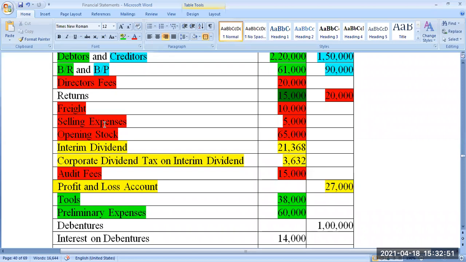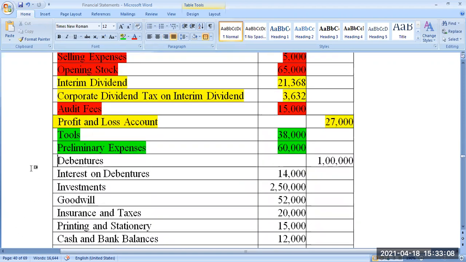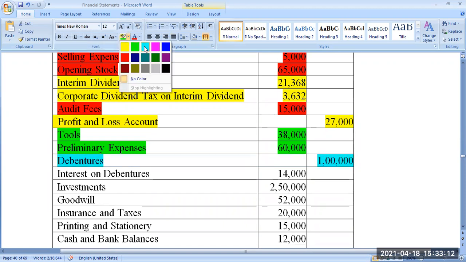So debentures. Next one, debenture means the loan taken from the public. The loan taken by the company from the public for a period of time at some rate of interest. Is that a liability, income or expenditure? Liability. It's a liability. Interest on debenture?